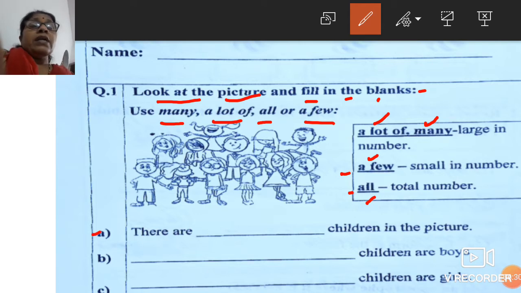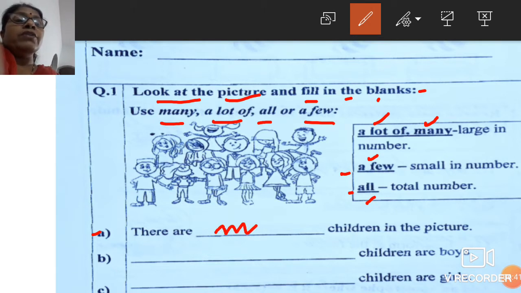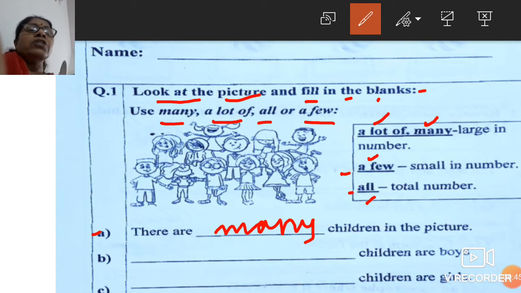Number one, there are dash children in the picture. Can you see? Many. There are many children. So we will select the word many. Number two, dash children are boys. Now, when you compare boys and girls, boys are less and girls are more.